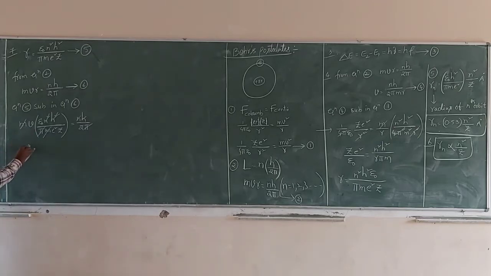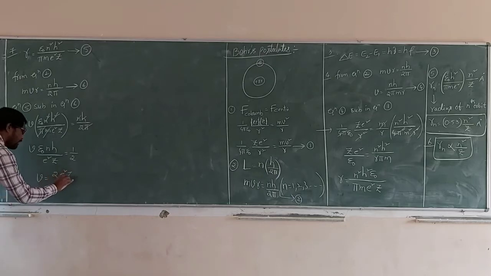Now we want v, so e square Z is equal to 1 by 2. We want v, so v is equal to 2 e square Z by epsilon naught nh.